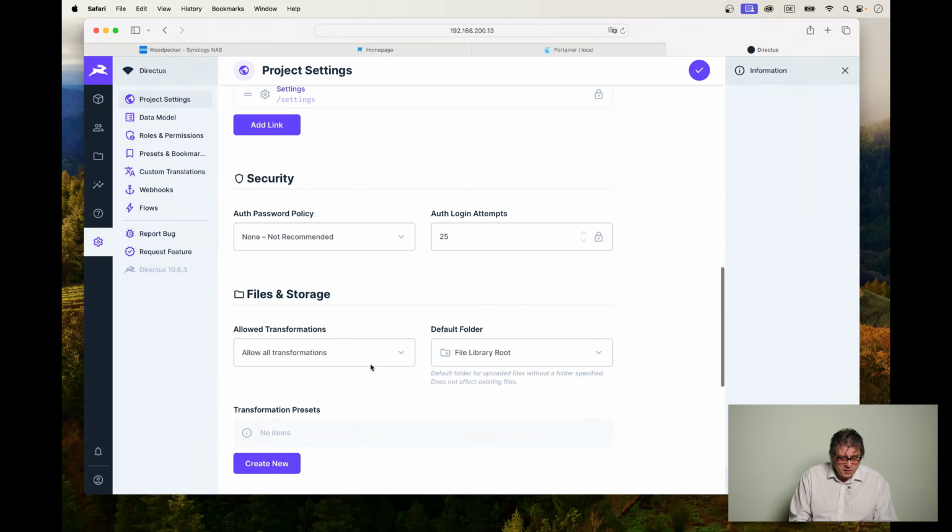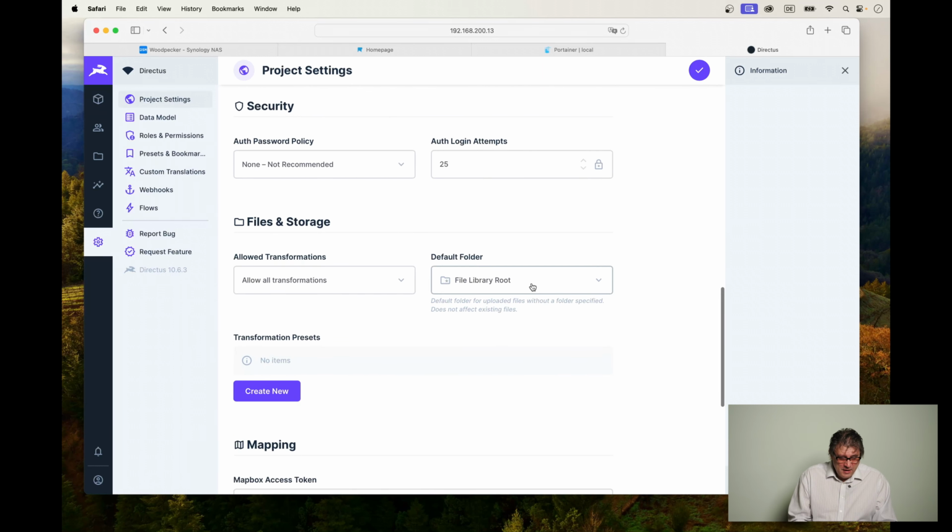Then, of course, there are certain policies in terms of security, like, for example, password policies, which you can select here. You can even create your own. Then login attempts, 25 is generous, but we are working in a development environment here. So in a production environment, you might not have 25 attempts. Then, of course, you can have parameters for files and storage. If you want to upload pictures, for example, you can give it certain instructions what to do with these files.